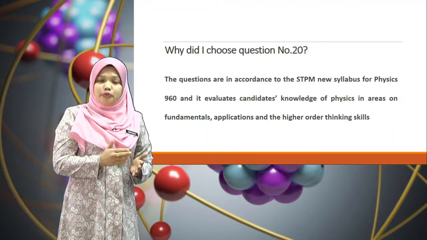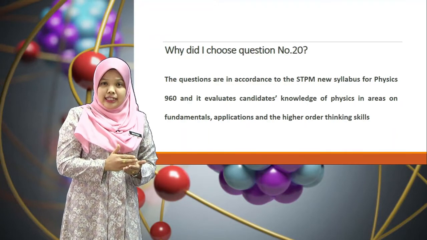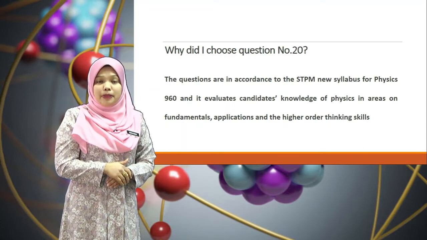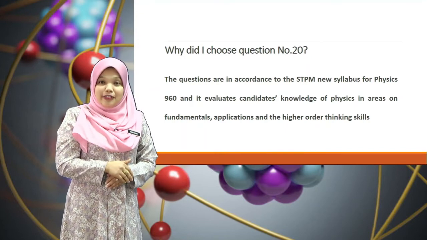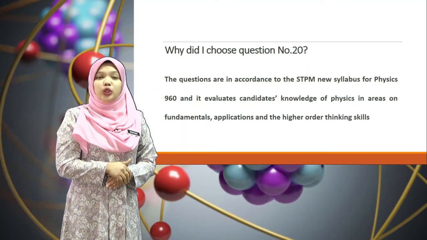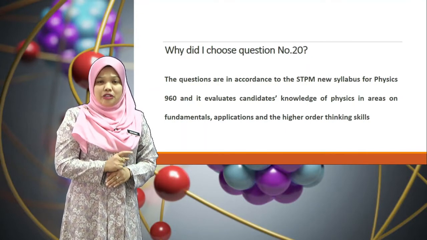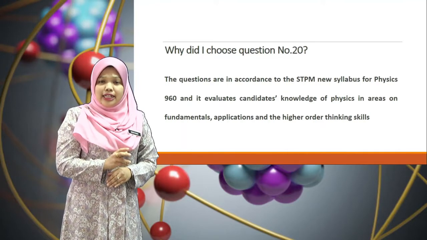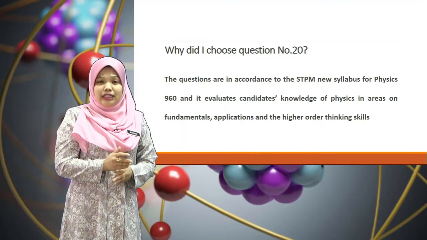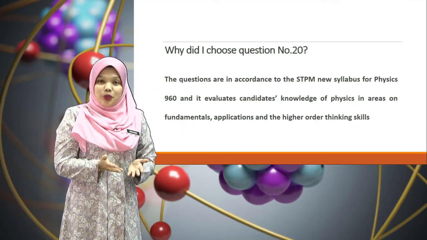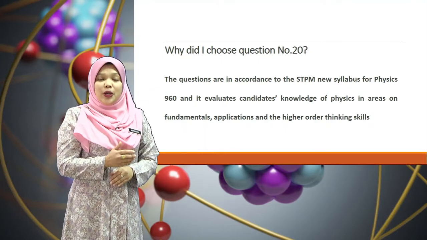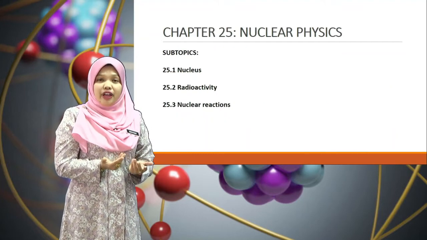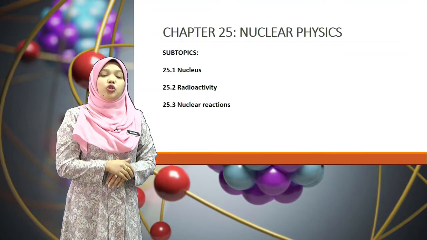This is because the probability for question 20 is higher to come out in STPM paper based on topic chapter 24 quantum physics and chapter 25 nuclear physics. And students, remember, less formula is required in this question in terms of calculation. So that's a best choice for you to gain more marks. Okay, let's see in chapter 25 nuclear physics what we are going to learn.